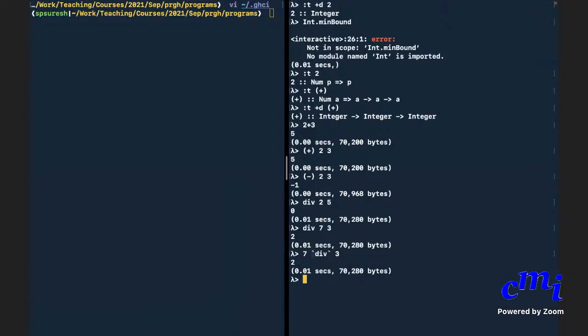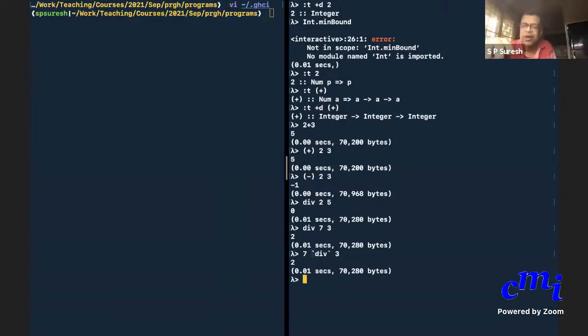Does the Num data type signify only integers or does it also signify floating points? It signifies a lot of things. Technically speaking, it is not a data type. It is a type class. It is a collection of types. It covers a lot of types.